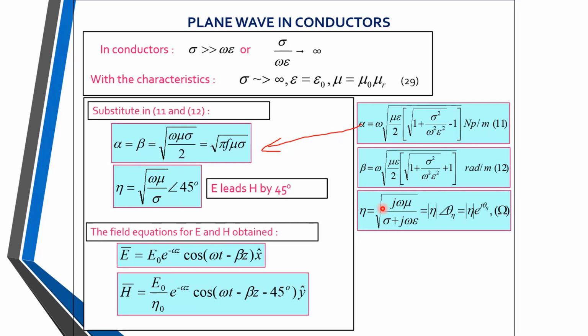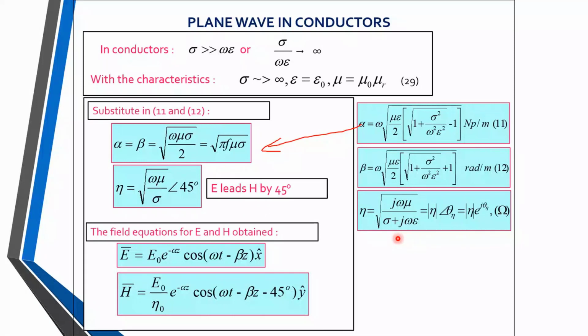Similarly, in the intrinsic impedance equation, eta, what are we going to consider again? Sigma is very much greater than j omega epsilon, so we'll neglect the second quantity. It is just the square root of omega mu divided by sigma with j, and if you take j outside the square root, then it is angle of 45.